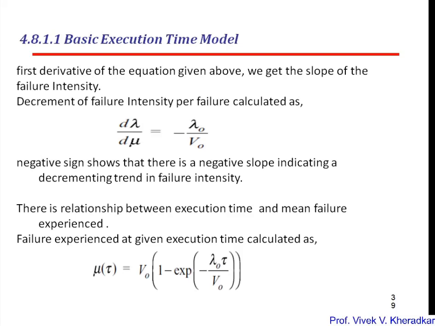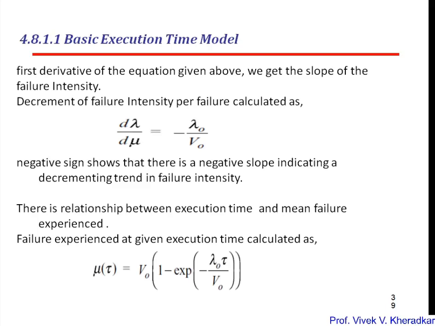The decrement of the failure intensity per failure is calculated as d lambda by d mu equals minus lambda 0 by v0. The negative sign indicates a negative slope, indicating a decrementing trend of failure intensity. So if the value is negative, the failure intensity is decreasing.